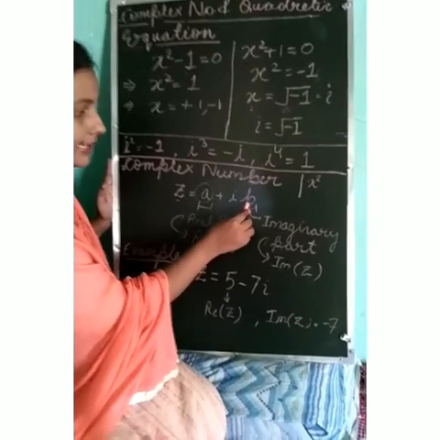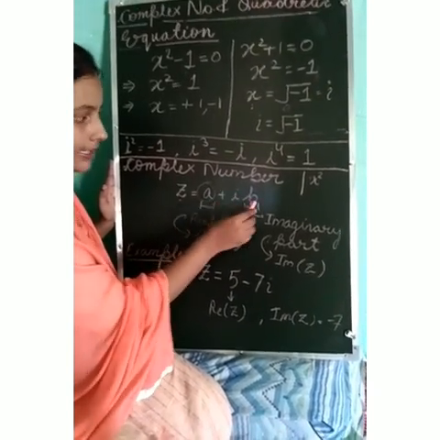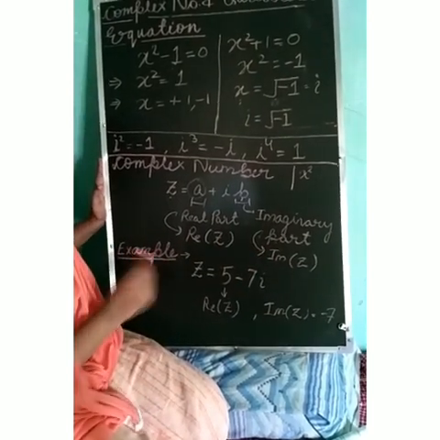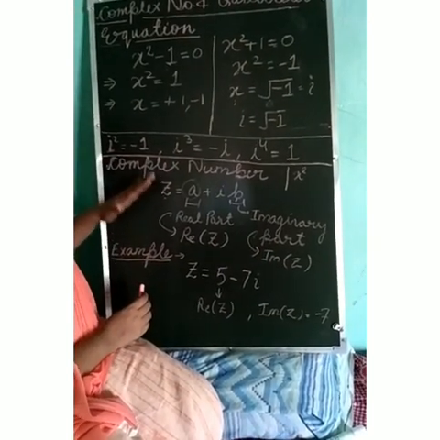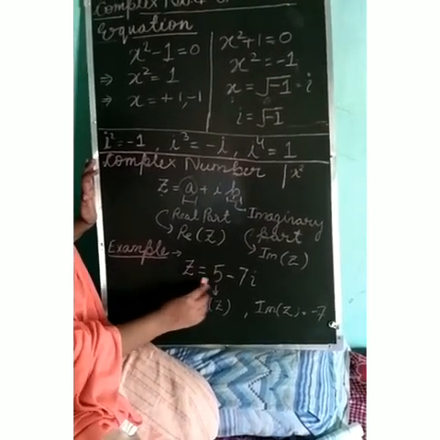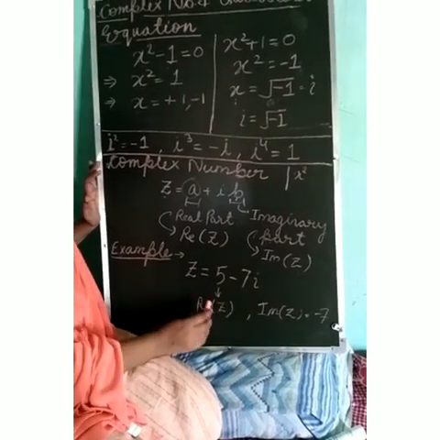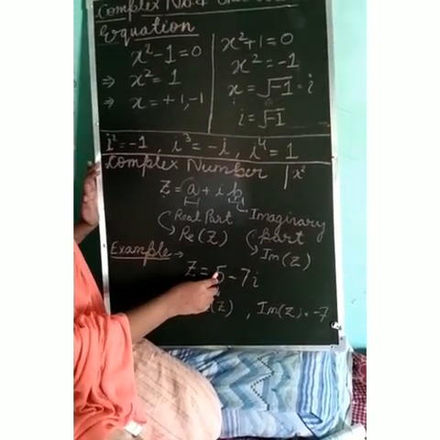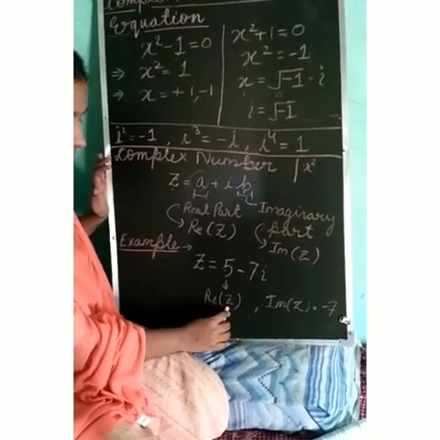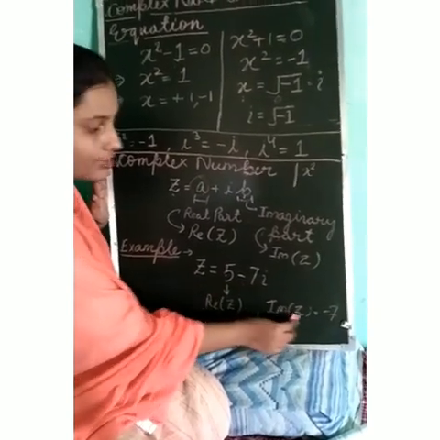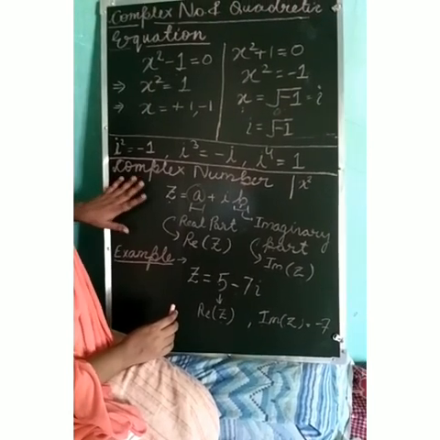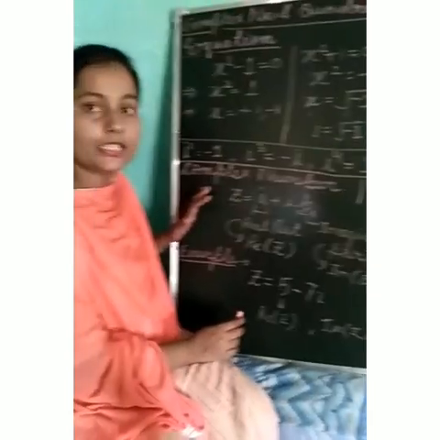and the second part, with which I is multiplied, is known as the imaginary part, denoted by Im of Z. For example, let us suppose that we are given Z equals 5 minus 7I. The first part will be the real part of Z, that is, 5 is the real part of this complex number, and minus 7 is the imaginary part of this complex number. I hope the general representation of complex numbers is clear to you.